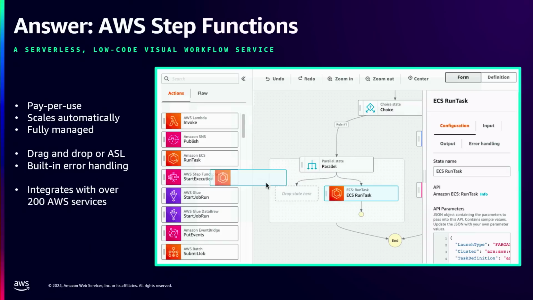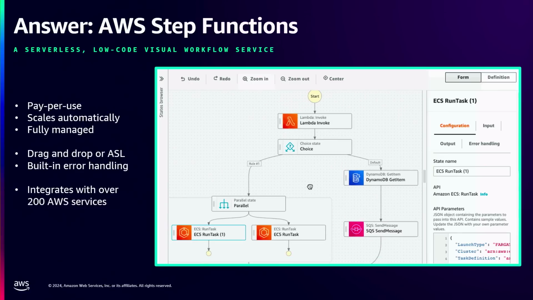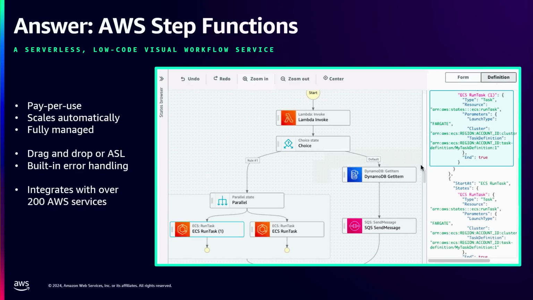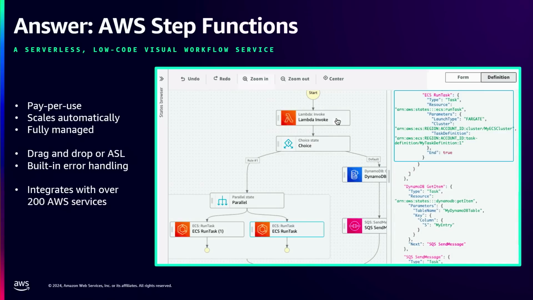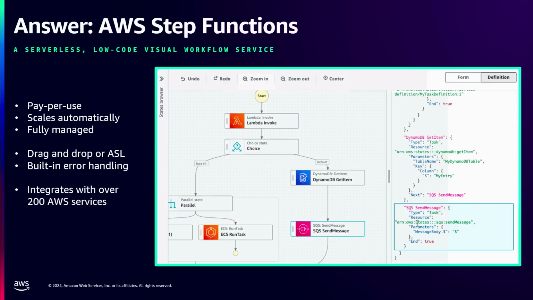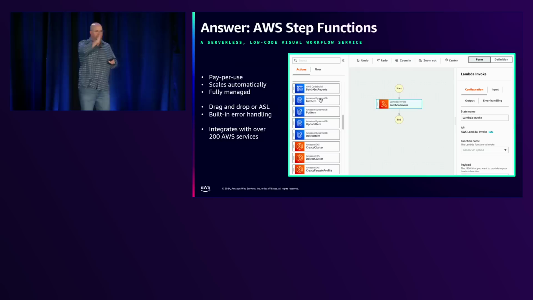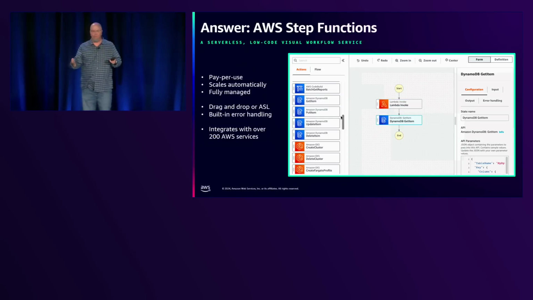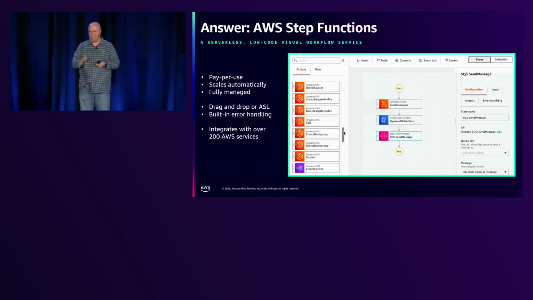And you can use the drag and drop, or we have a markup language called ASL, Amazon States Language, to help describe this. And you have built-in error handling. This is where it gets really cool: built-in error handling, built-in if it doesn't work, all kinds of things. And it integrates with over 200 services. Meaning, we actually use the SDK under the hood, so if you're in your code using the SDK to talk to a service, you can do that directly in Step Functions. Super powerful. I remember when they told me about this, when we released this a couple of years ago, and they were showing it to me beforehand, I was like, somebody gets a raise, because this is genius level.